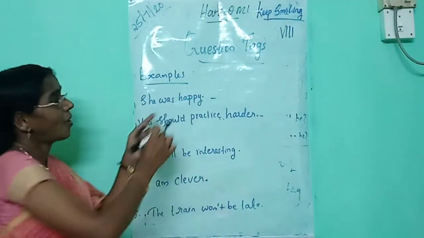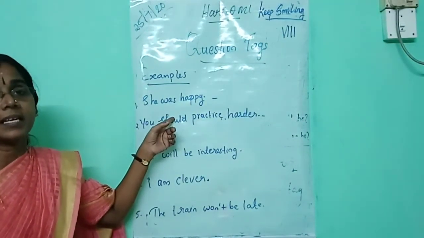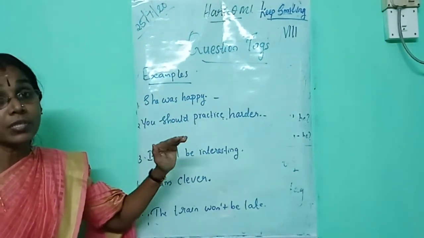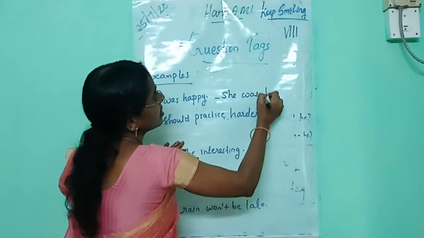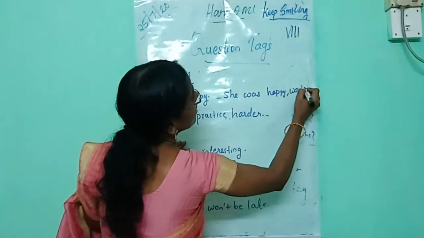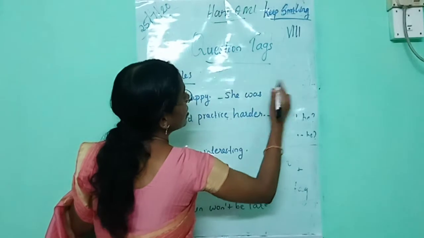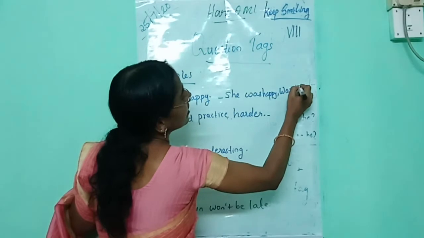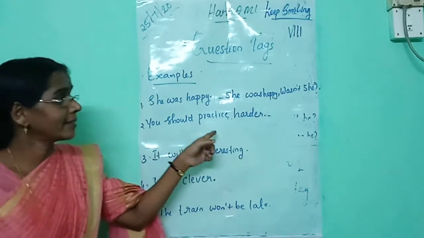Then listen, she was happy. Which is the helping verb in this sentence? Was is the helping verb. Then is the sentence negative or positive? The sentence is positive, so we must use the negative tag. Then how will you write the answer? She was happy, comma, wasn't she. Okay, wasn't she. Listen here: she was happy, comma, wasn't she.